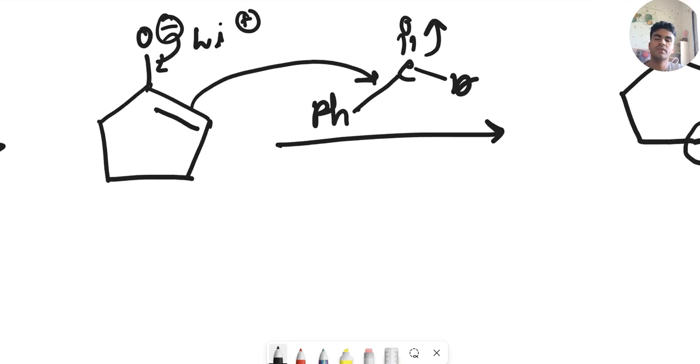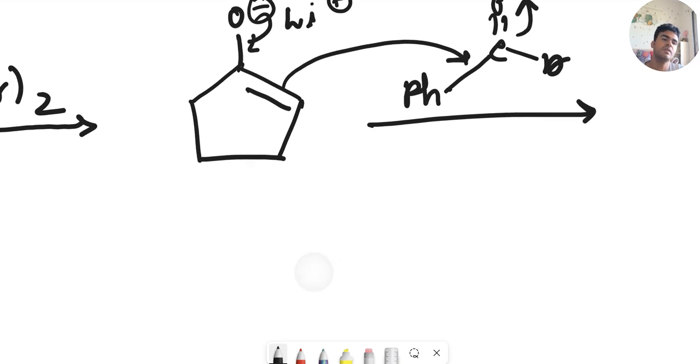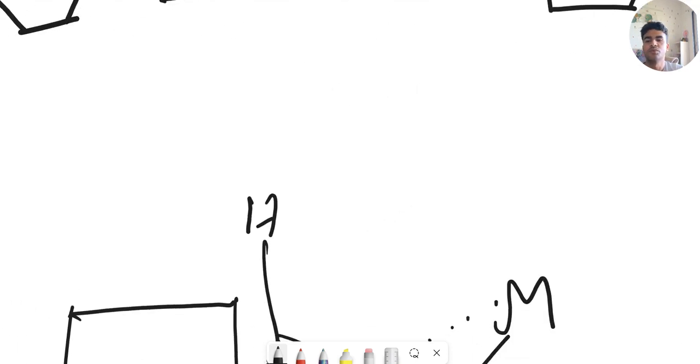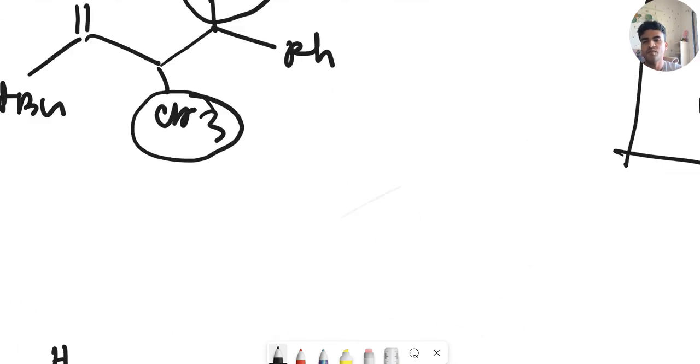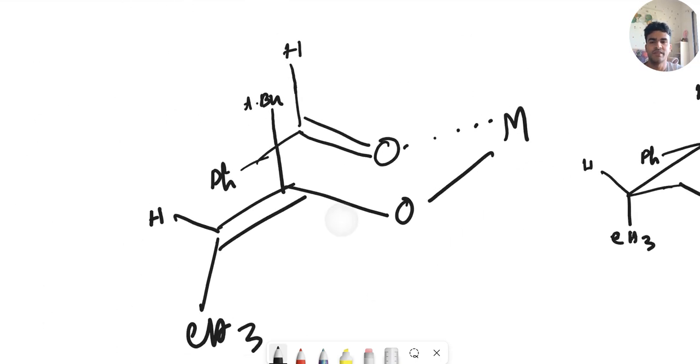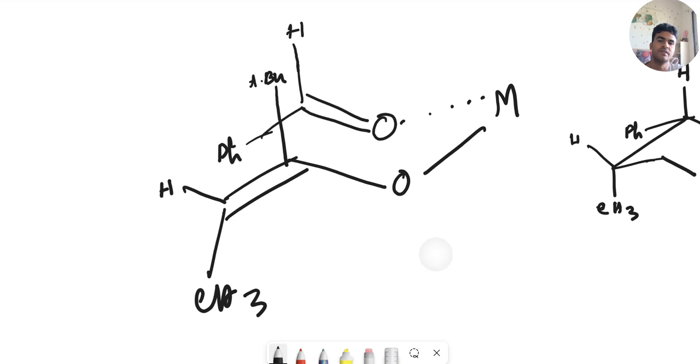Now to explain this, it can be explained through the Zimmerman-Traxler transition state. So for the first reaction, this is the Zimmerman-Traxler transition state, and this is the disposition. Here you can see this is the enolate, with the CH3 group and the O group, and there is a ketone O group on the similar side.